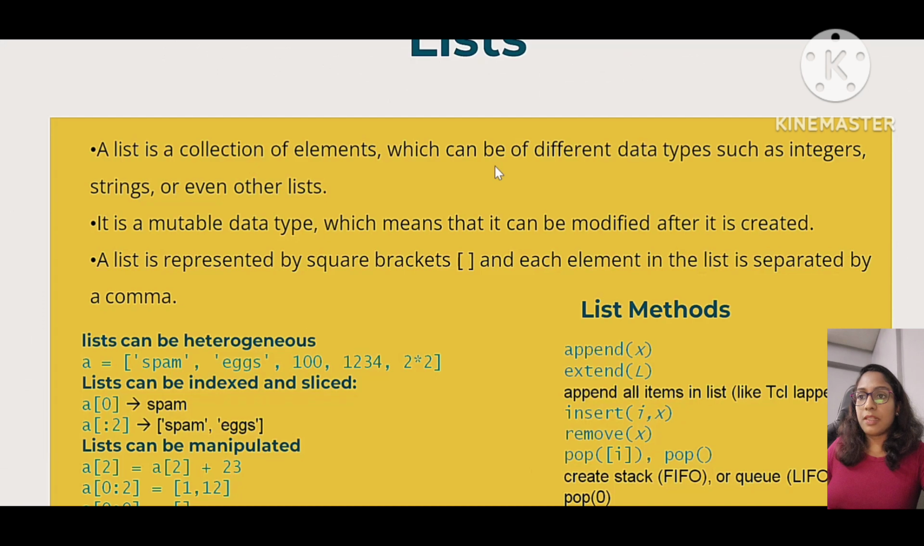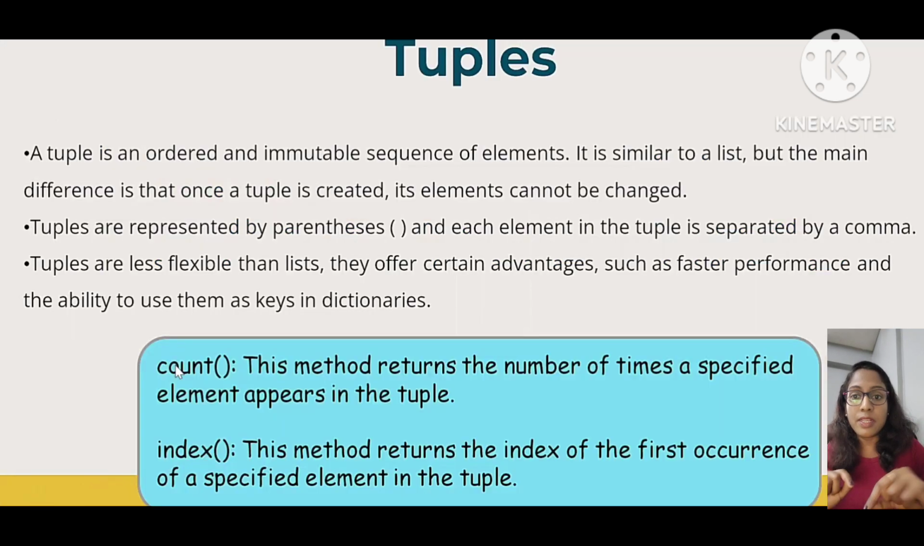I will come to the for loop. List is a collection of elements which can be of different data types: integer, string, or even another list. It's a group of elements of any kind of data, and that is called a list. The list is mutable data. That means any value inside the list we can change or modify according to our interest. Always the list is written inside square brackets, and all the elements in the list are separated using commas.